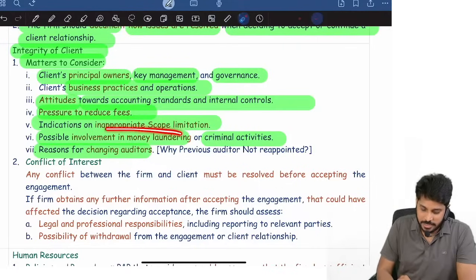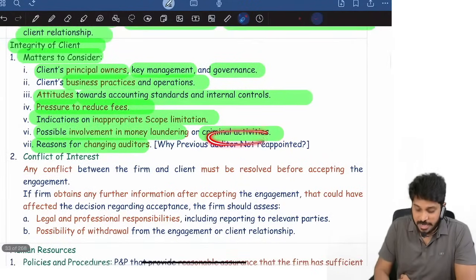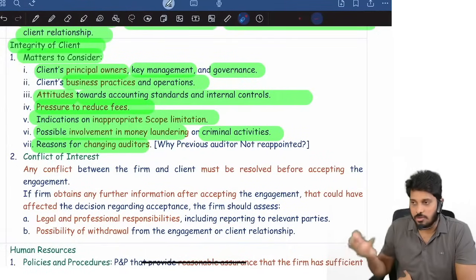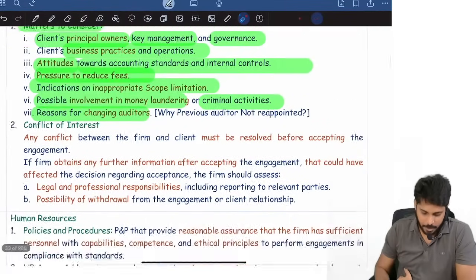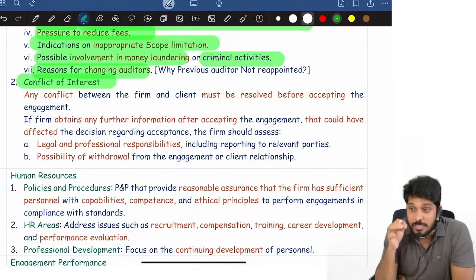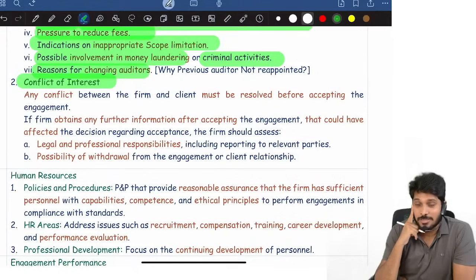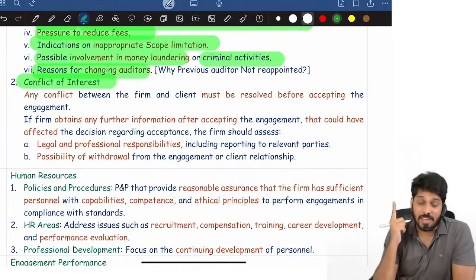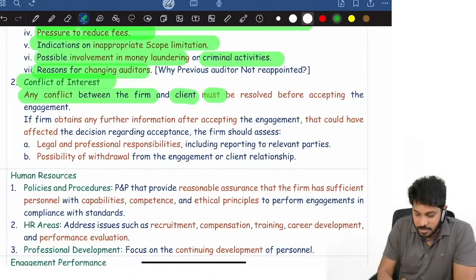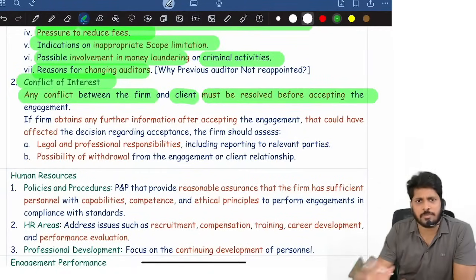Generally, if a client is involved in money laundering activity or criminal activity, I will not accept him. Why? My risk will be heavy. Suppose a conflict is there. Suppose when you're accepting the client, you found some conflicts. Say, in that client, my sister is having shares, or my wife is having shares. Conflict is there. Any conflict between the firm and client must be resolved. Please resolve it before accepting.